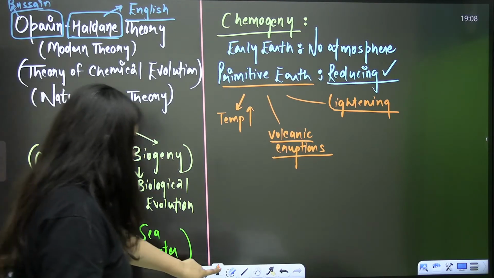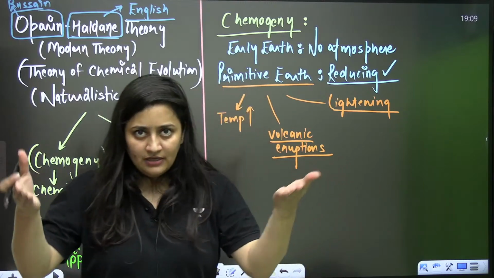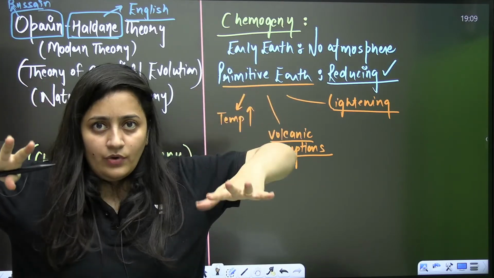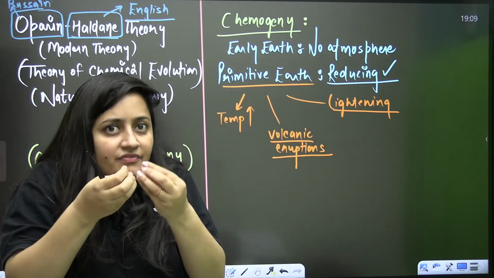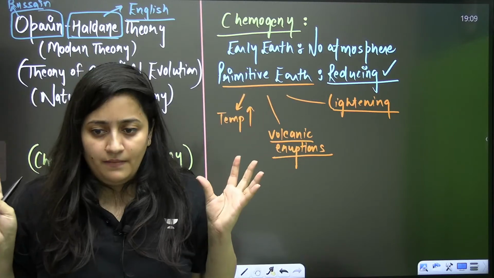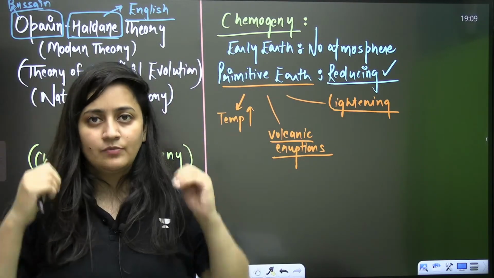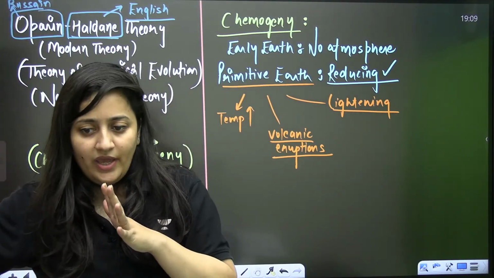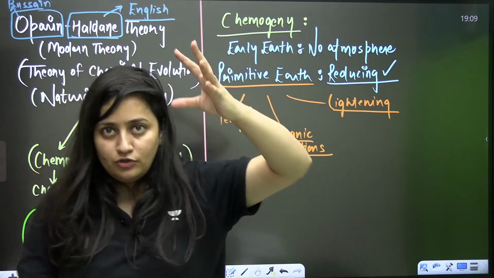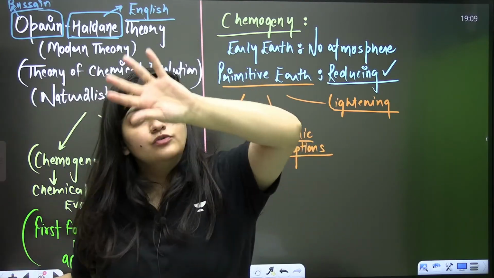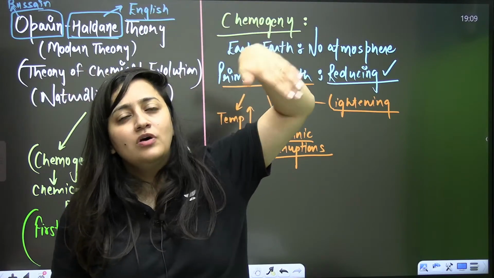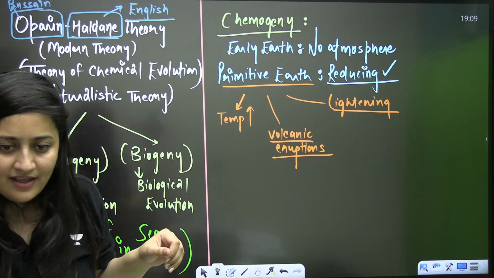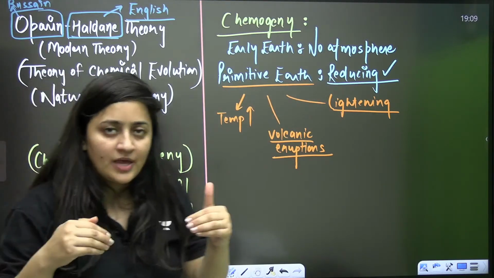So now initially what was happening, bache? Imagine it. Something is very hot. Now temperature is coming down. The gases that are escaping, obviously they will go to the atmosphere, because at that time the amount of hydrogen was too high. Hydrogen being the lighter gas, also related with the NCERT, hydrogen was getting escaped into the atmosphere. Such type of conditions were there.